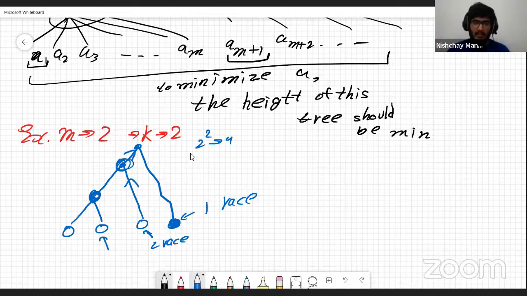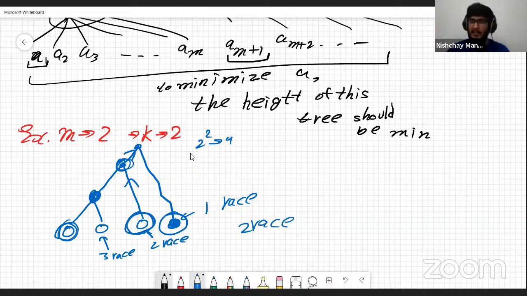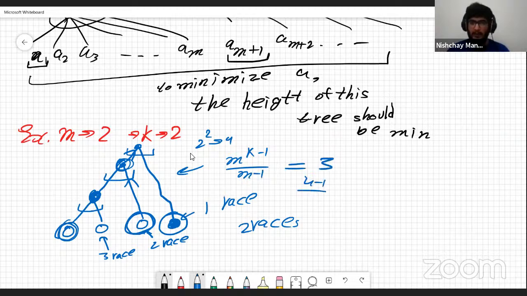But if a horse has come winner from this position, he would have had 3 races. So first he's going to win against this, then he's going to win against this, then he's going to win against this. So we don't know which of these 3 horses is going to be the winner. So we can have here 2 extra races. So here we have 1 race, we have 1 race, and here we have 1 race. So here m to the power k minus 1 by m minus 1 is actually 3, right? Because 4 minus 1 by 2 minus 1 is 3.